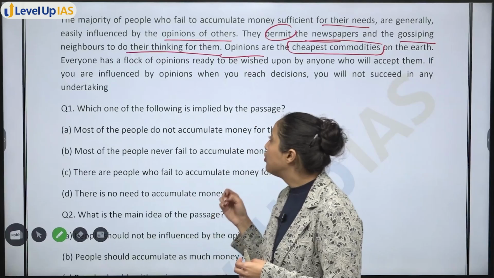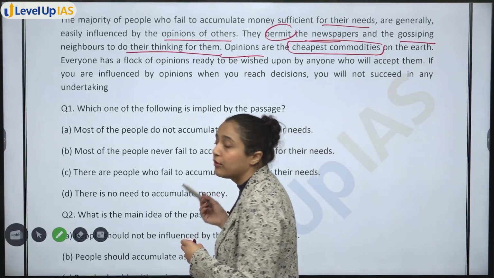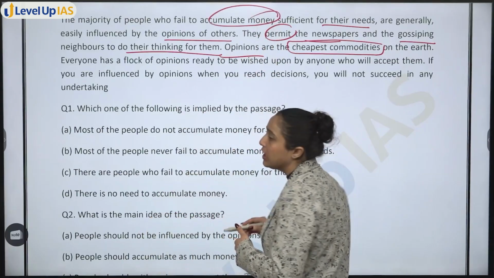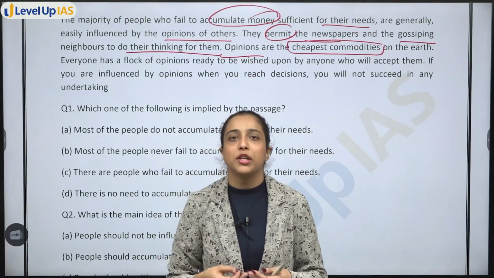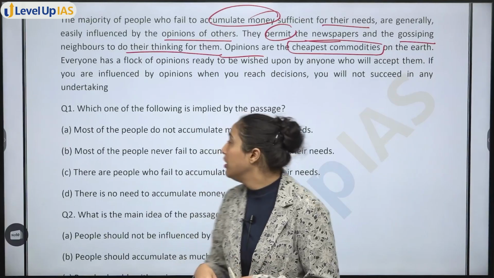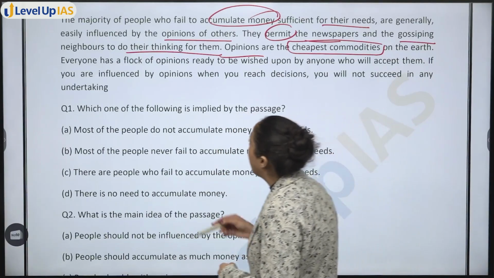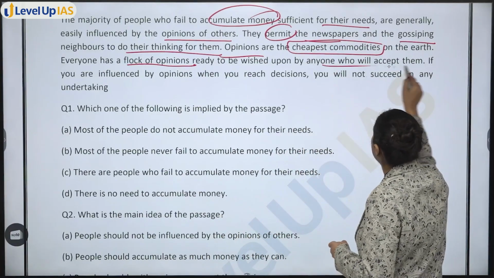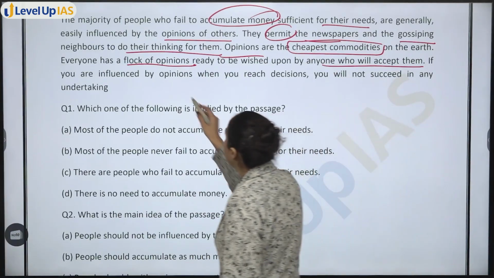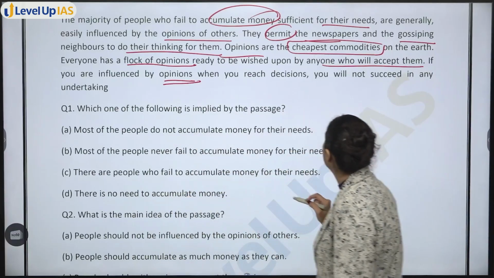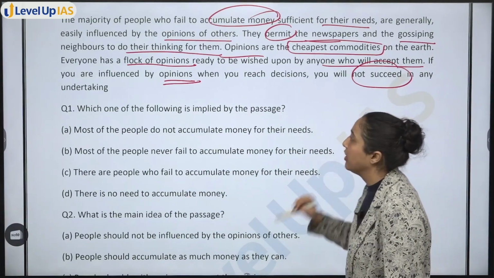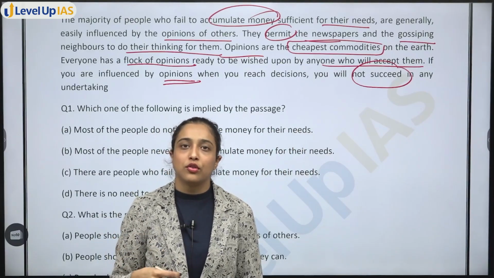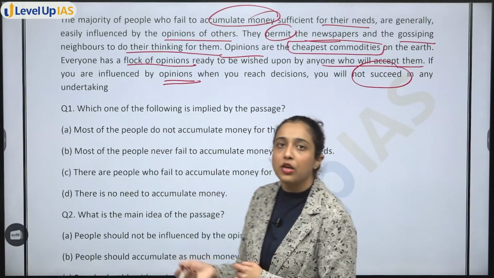Okay? So if you are not that influential, then what do you do? If you are not able to accumulate that much money, you kind of think about opinion of others. Okay? You take others' opinion. Then everyone has a flock of opinions ready to be wished upon by anyone who will accept them. If you are influenced by opinions, when you reach decisions, you will not succeed in any undertaking. So if you let opinions influence you so much, you will never be successful. Okay.